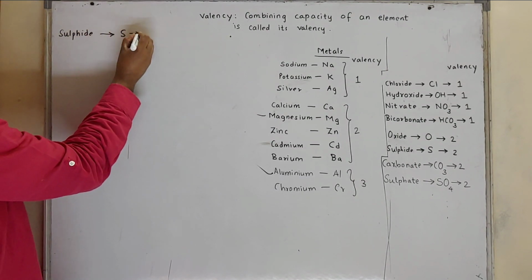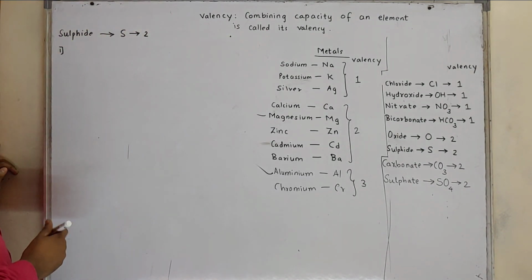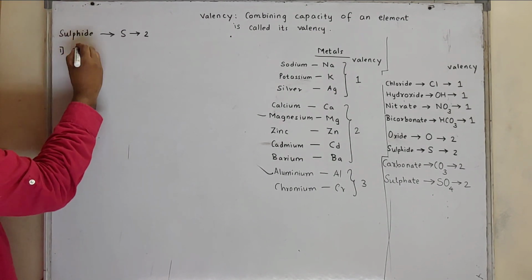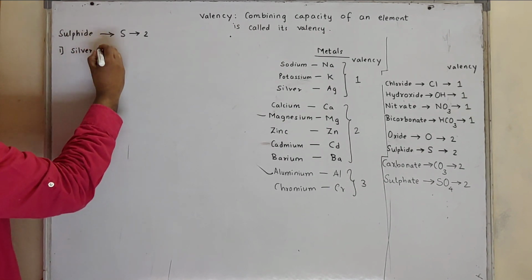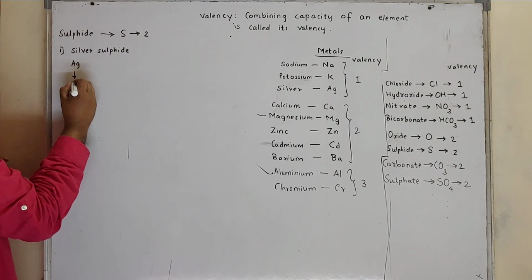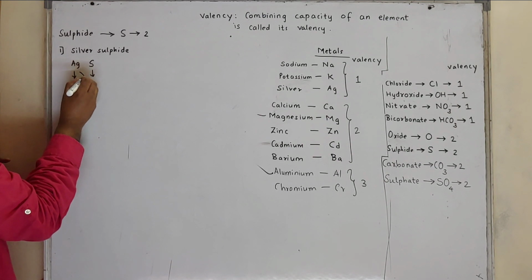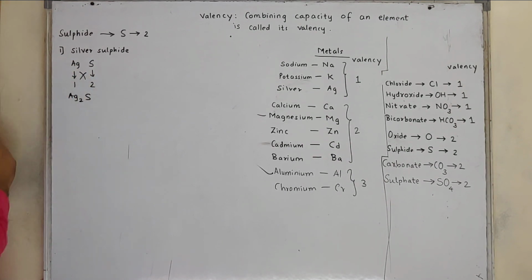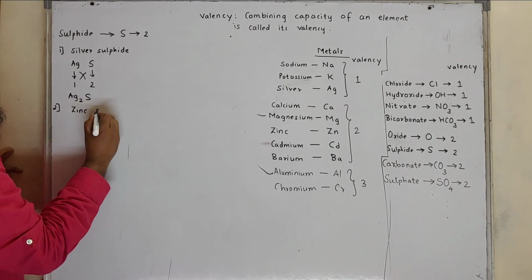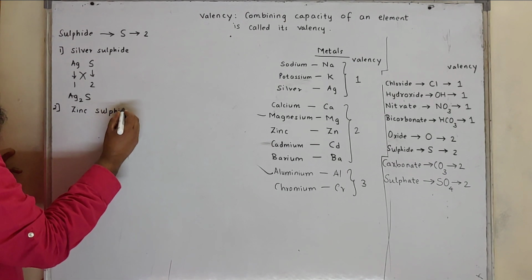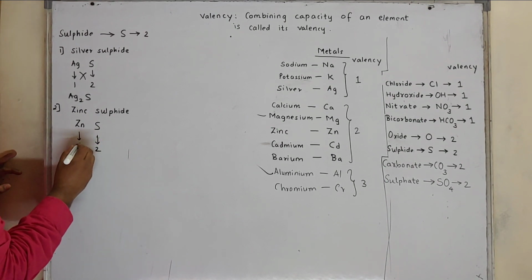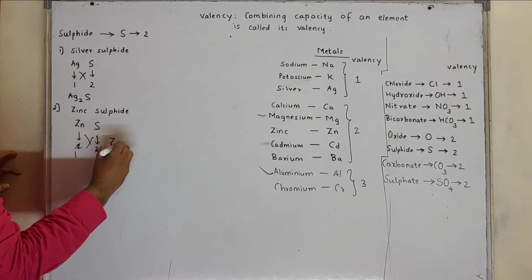Sulfide is S, valency is 2. Silver sulfide. See, we are going to discuss those formulas which are there in your textbook, only important formulas. Silver sulfide. Silver is Ag, valency is 1, sulfide is S, valency 2. Formula will be Ag2S. Zinc sulfide. Zinc sulfide is a very important formula. Zinc, its valency is 2, whereas sulfide, its valency is again 2. It can be cancelled. It will be ZnS.